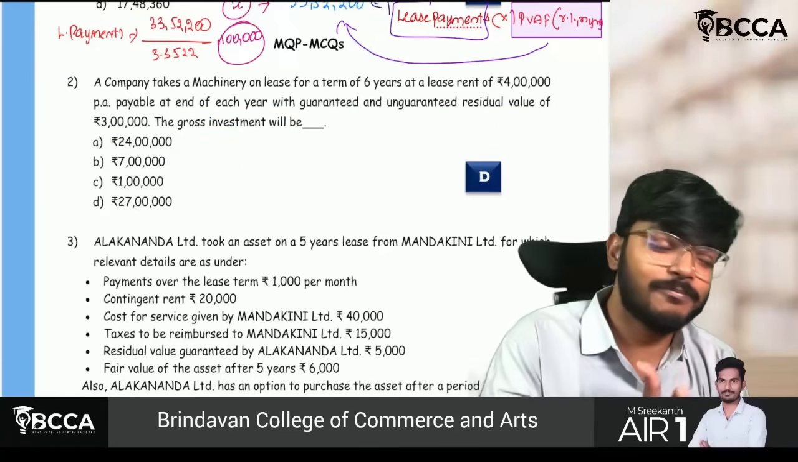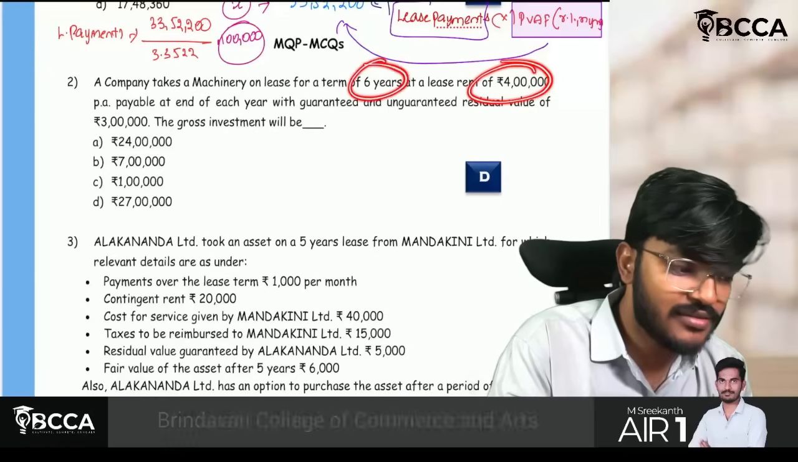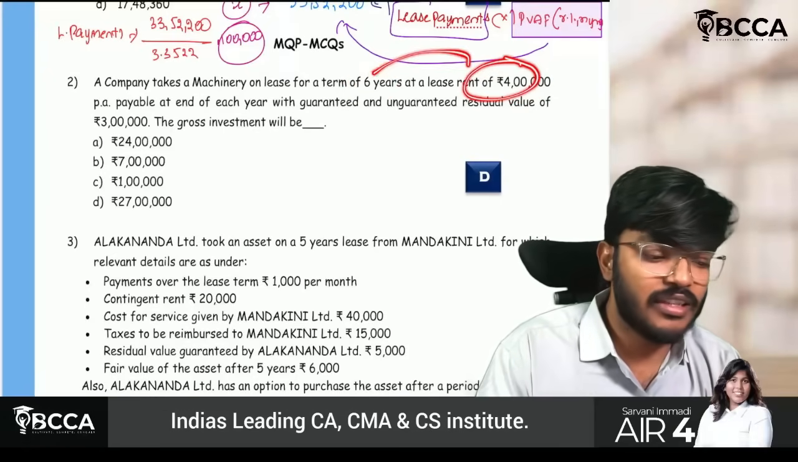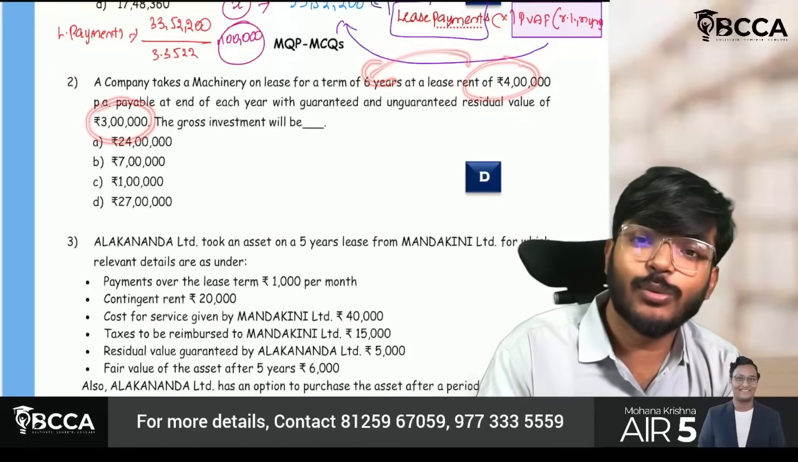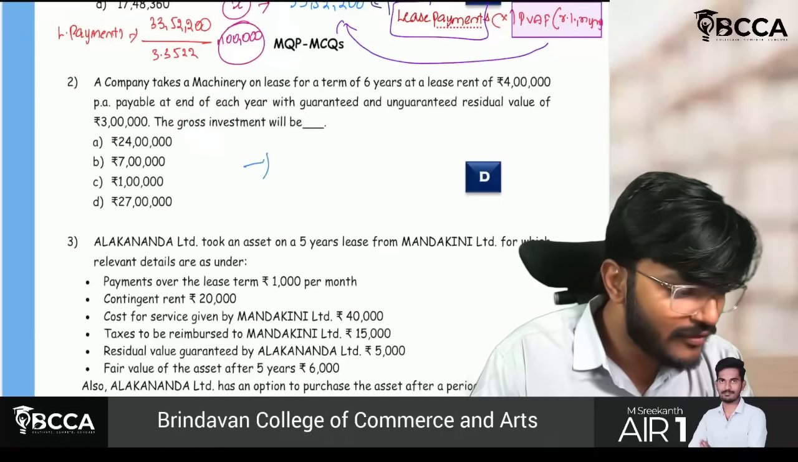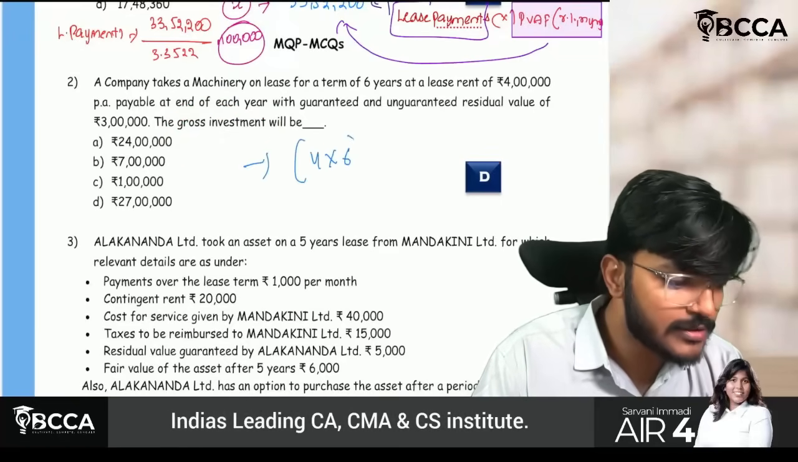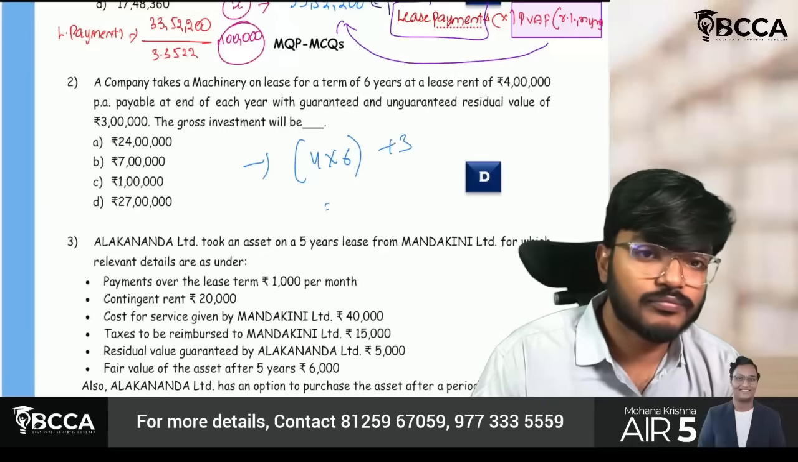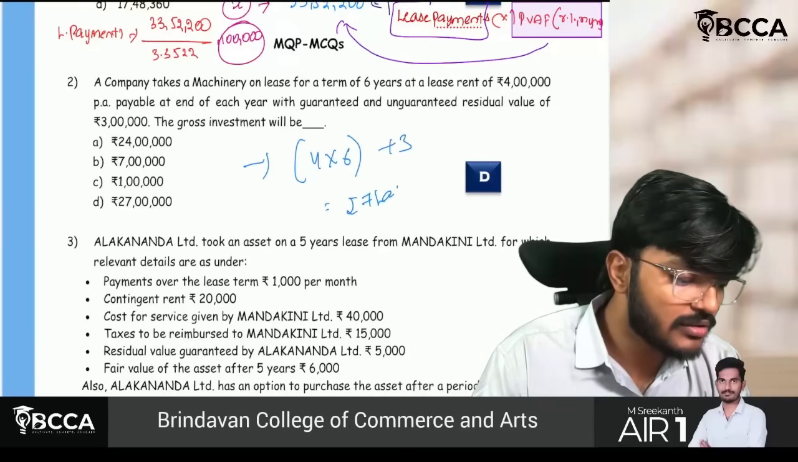Just multiply the lease rental with the years, and just add back this. Don't do any present value calculations because it is a gross investment. Okay, so sir, how will I get it? See, this is 4 into 6 plus 3. 27 lakh will be your answer.